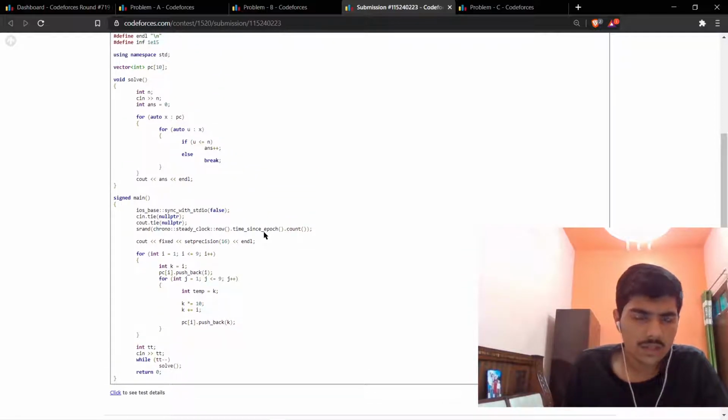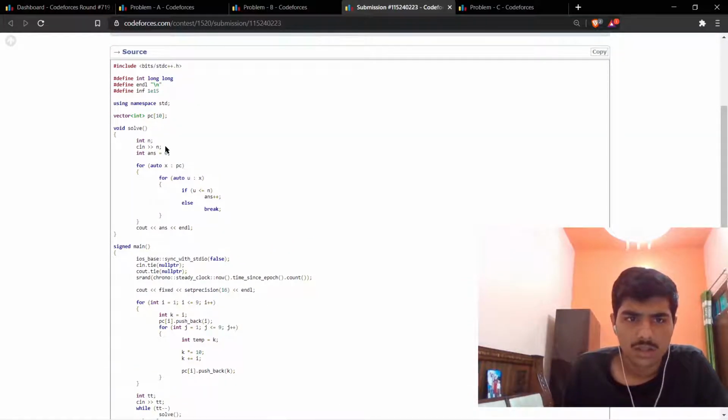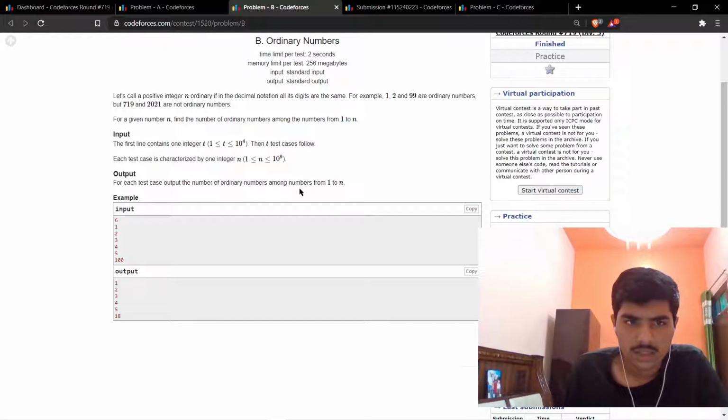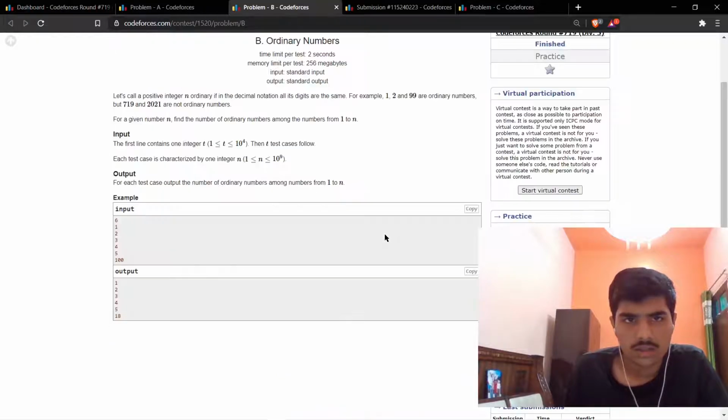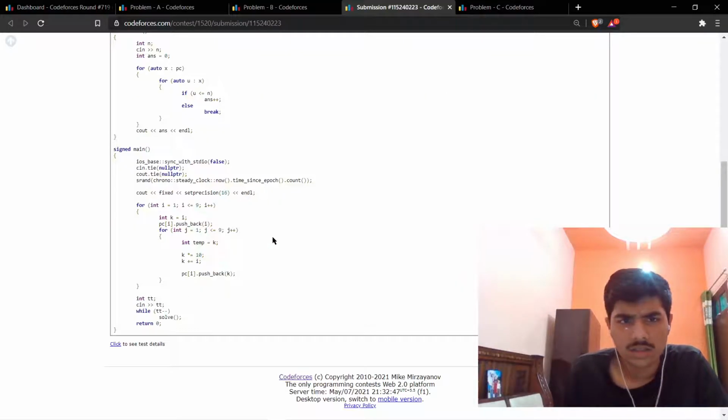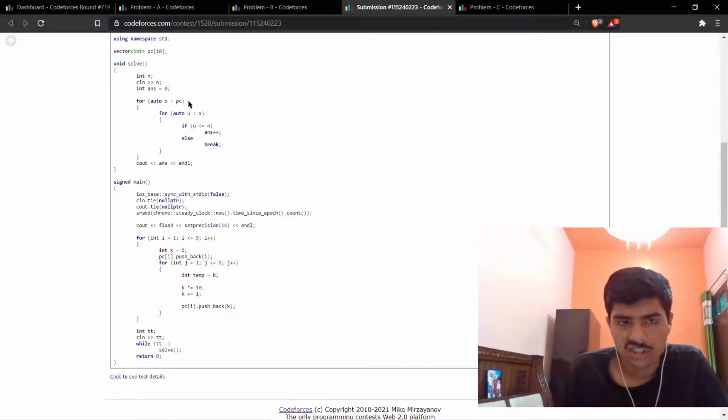And then I input n for each test case. There are multiple test cases, so I don't need to compute this all the time. For each test case I input n and go over PC.